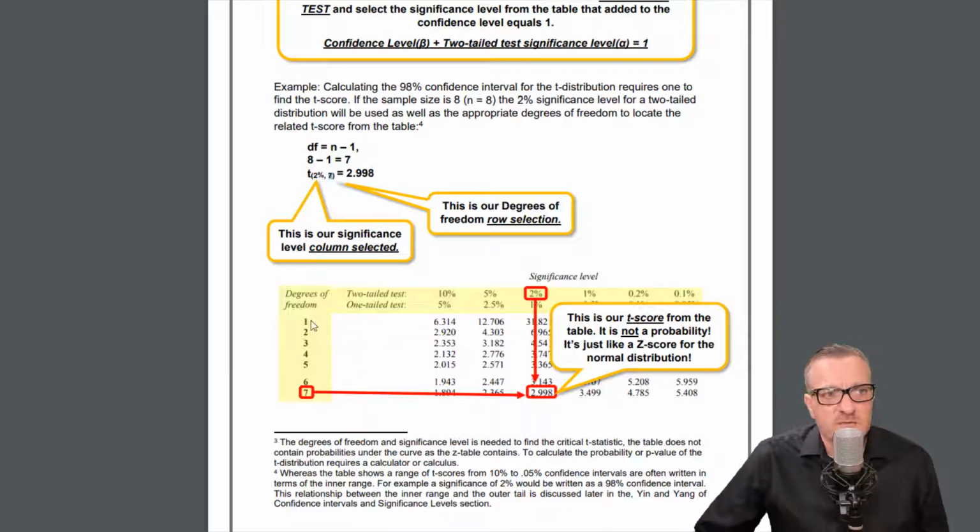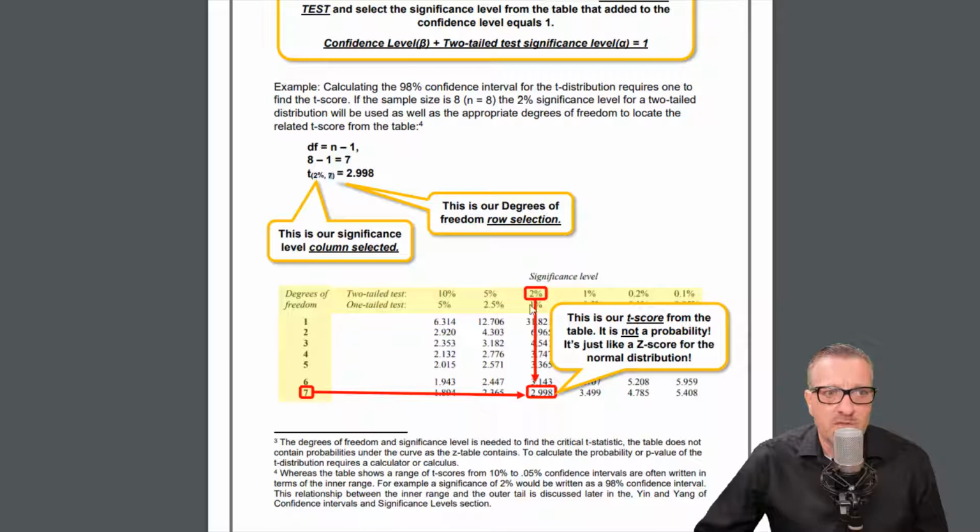So what we do is we come down here, and this is a little snapshot of what the table, at least the table that I use in my classes, looks like. We go down to the degrees of freedom, and make sure you remember it's the degrees of freedom, not just the n value. So it's 7. And then you go over, and if we're looking for the two-tail test, you have to find the right one right here. It says two-tail test, 2%.